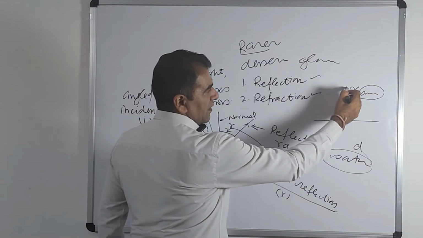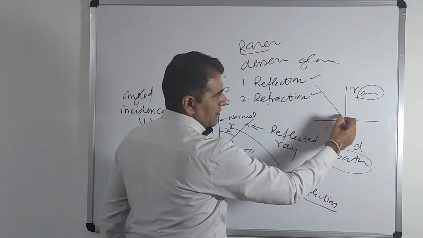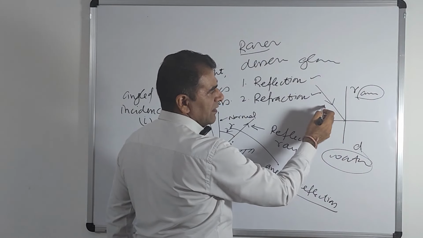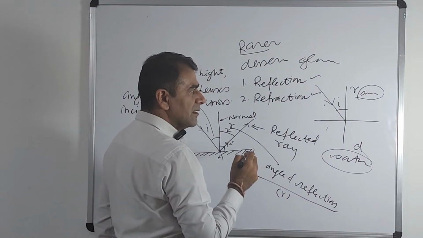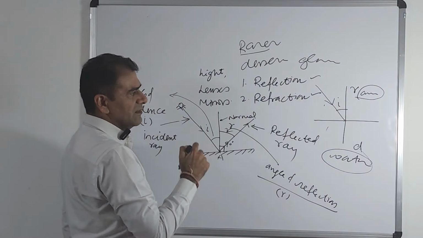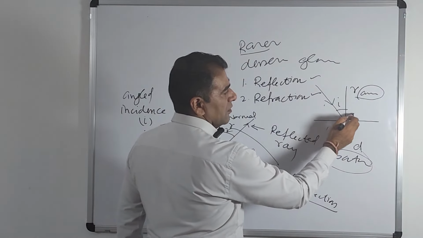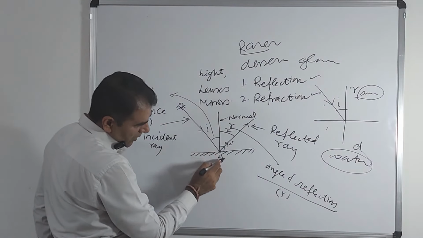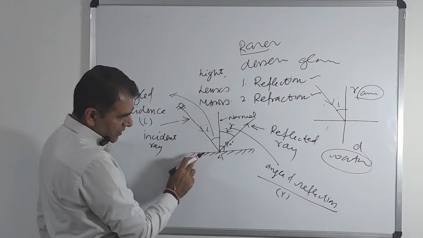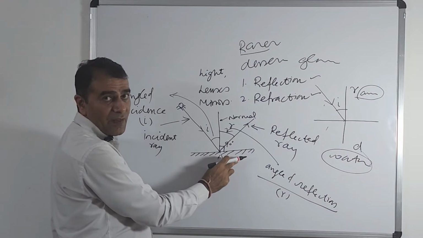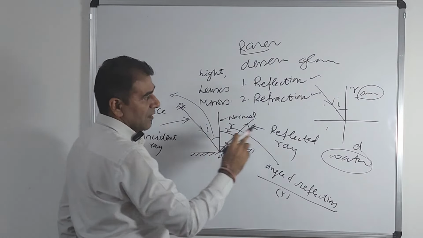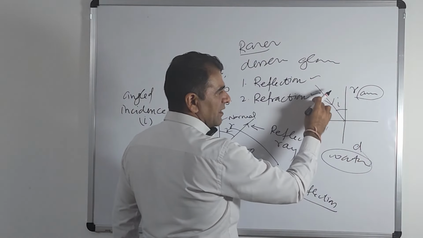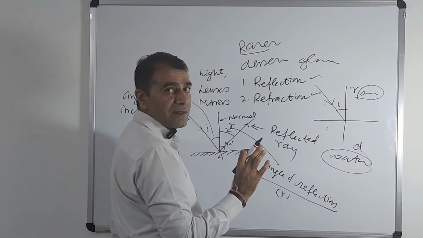So now when it is a normal, this is a light which falls upon this point. This is called incident ray. This angle is called angle of incidence. Same like this, but now it will not go towards this. Because light cannot go beyond this surface, because there is a polished surface, and light cannot travel through this. But in this case, I already told you that is air and it's water. So light can go through air to water easily.